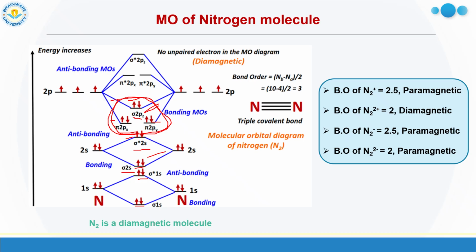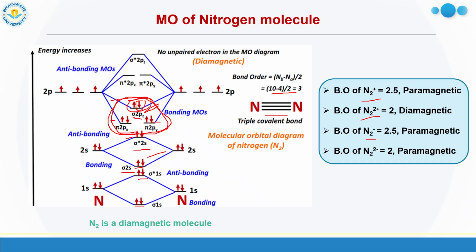How to calculate the bond order? So you can calculate it: 10 minus 4 by 2, that is 3. You know it is a triple bonded molecule. Similarly, you can calculate the bond order of N2 plus, 2.5. For N2 plus, you have to remove the electron from the sigma 2pz. One electron you will remove. For N2 2 plus, both the electrons of the sigma 2pz you have to remove. For N2 minus, you have to add one electron.